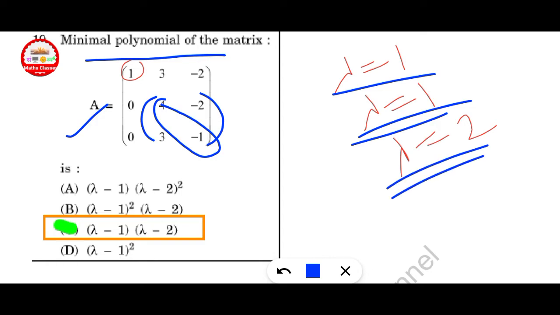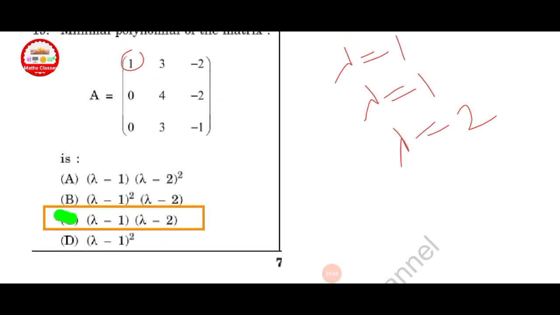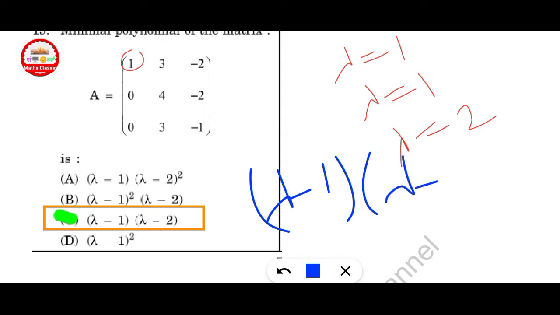And now check minimal polynomial. First of all, start with lambda minus 1 and lambda minus 2. If it is equal to 0, then this is a minimal polynomial. If this is not equal to 0, next find lambda minus 1 square into lambda minus 2. Here option C is correct because A minus 1 into A minus 2, finally we get equal to 0. So option C is correct here.